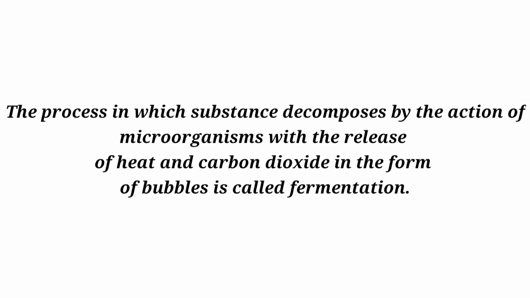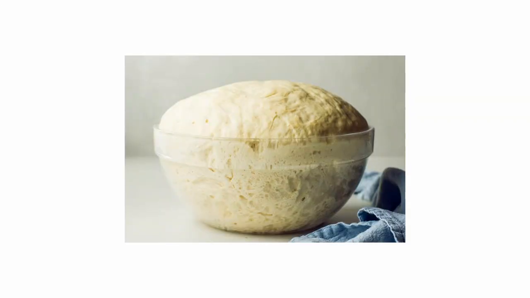You have even seen this fermentation in the dough. Can you see that dough? We use yeast to ferment the dough. So the fermentation of dough is a chemical change that is desirable also. It is irreversible and endothermic. Fermentation of dough gives us bread that is soft.